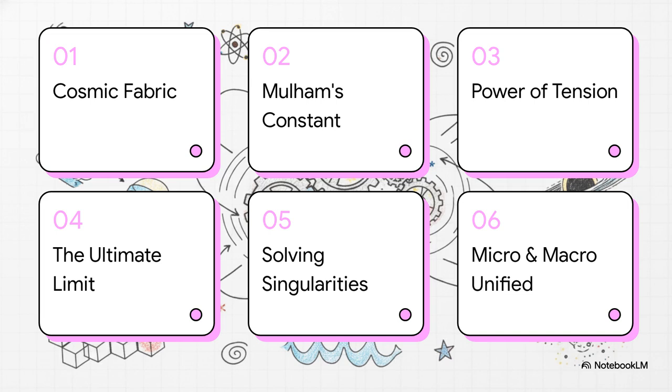Here is our roadmap for the heavy scientific concepts we're about to explore. First, we'll rethink the cosmic fabric. Then, we'll introduce Mulham's constant, explore the power of tension, and define the ultimate limit of the universe. Finally, we'll see how this permanently solves singularities and completely unifies the micro and macro worlds.